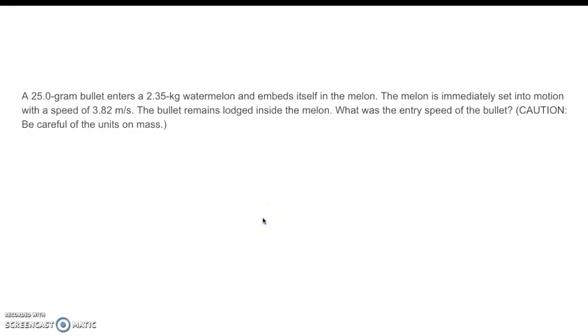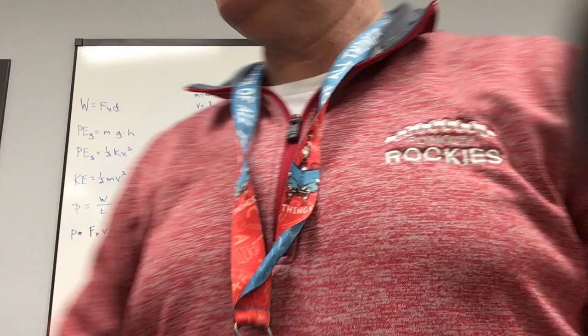A 25-gram bullet enters a 2.35 kilogram watermelon and embeds itself in the melon. The melon is immediately set into motion with a speed of 3.82 meters per second. The bullet remains lodged inside the melon. What was the entry speed of the bullet? Remember, be careful of the units of mass. We want everything to be in kilograms, so I convert this in the problem. Do it now.